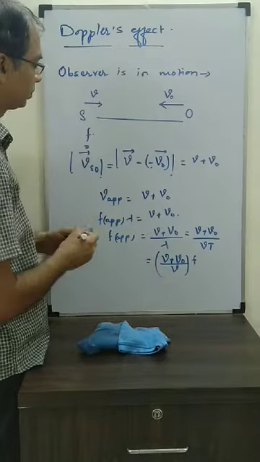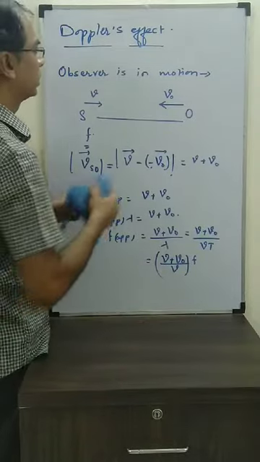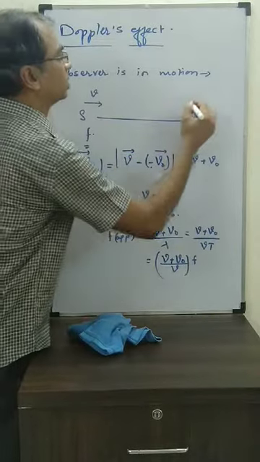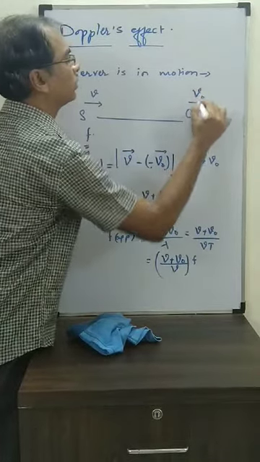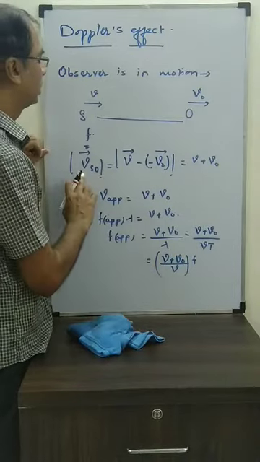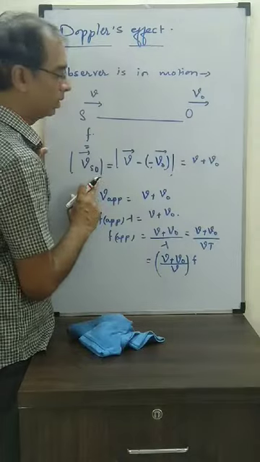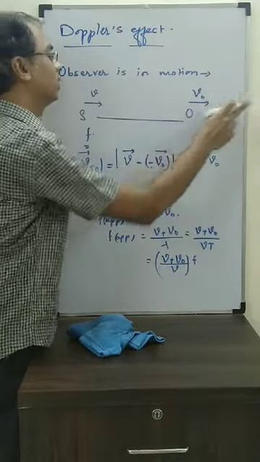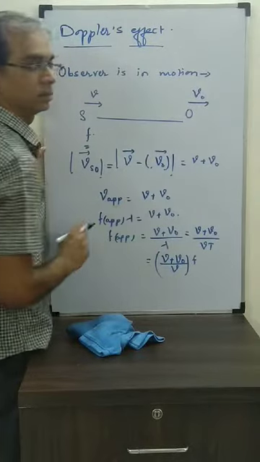Opposite case, we can do it on this one itself. Opposite case means this observer is moving away from the source with VO. Okay, so then what is the velocity of sound with respect to the observer? V minus, now this is going in the same direction, so this minus will not come.